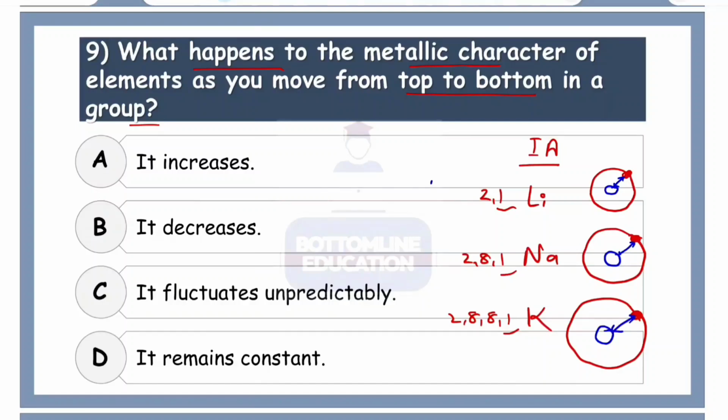So what we can say is that as we move down, the atomic size or atomic radius increases. Now when the atomic radius increases, they have a tendency to lose the electron. So lithium can lose it, but not so easily, sodium can lose it. Now if we compare lithium and sodium only, sodium is the winner, obviously. If we have lithium, sodium and potassium all together, then again potassium is the winner.